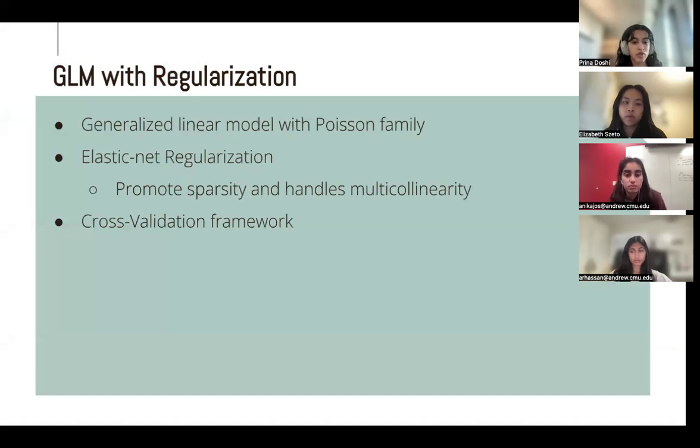So looking ahead at some of our modeling, we started with a generalized linear model predicting homicide rate from different covariates. This is from the Poisson family because we're predicting counts and rates. We passed all of our covariates through a regularization method using elastic net regularization in order to select covariates that have higher predictive power. And this regularization method is known to promote sparsity and handle multicollinearity in the covariates, which are both desired traits for us. We used a cross-validation framework in order to select our final model here.